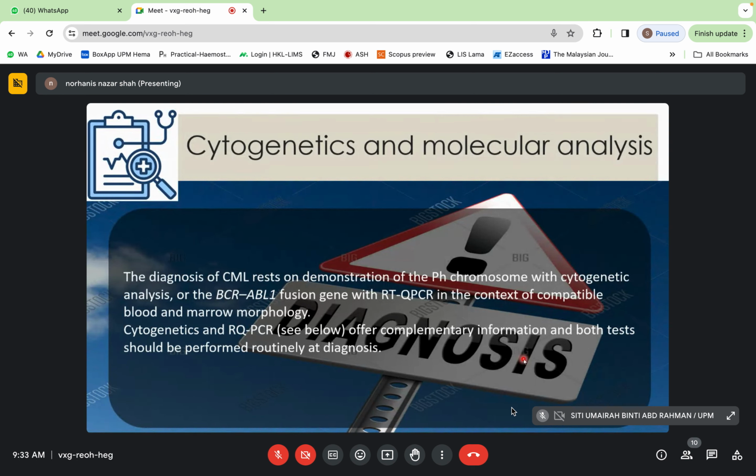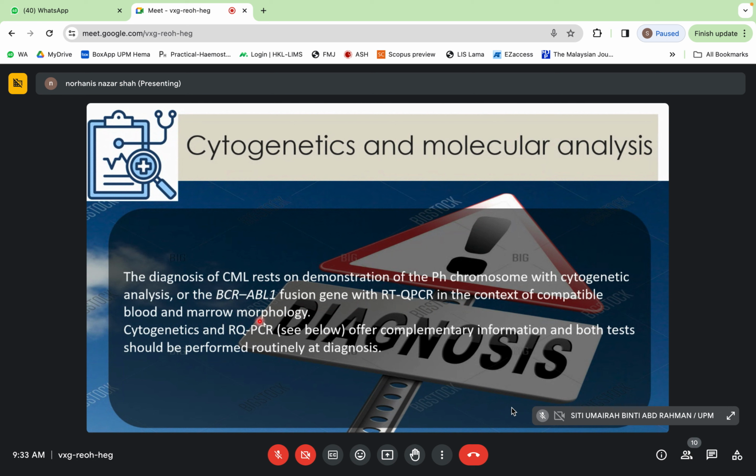Now we move on to cytogenetic and molecular analysis. The diagnosis of CML rests on demonstration of the Philadelphia chromosome with cytogenetic analysis, or the BCR-ABL fusion gene with RT-PCR, in the context of compatible blood and marrow morphology.